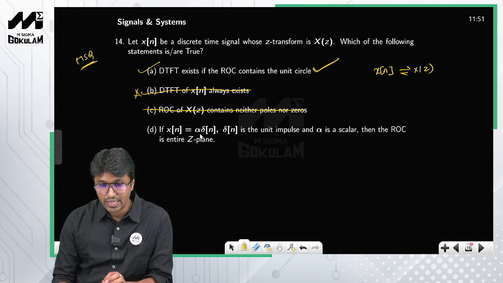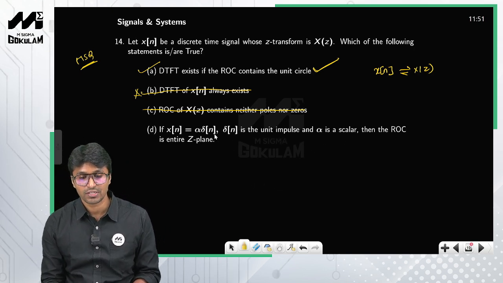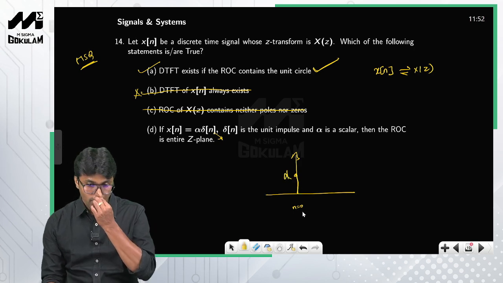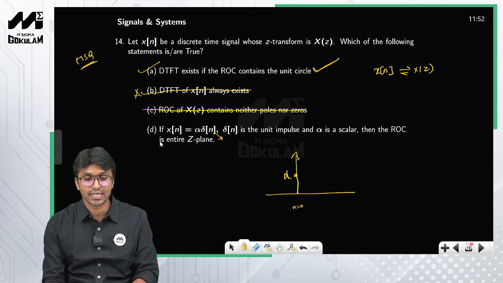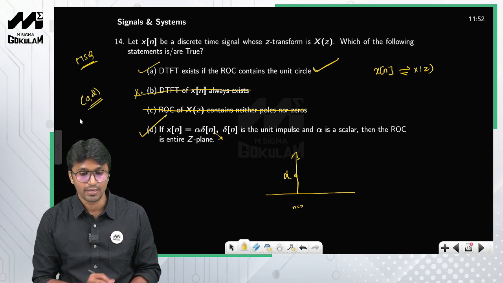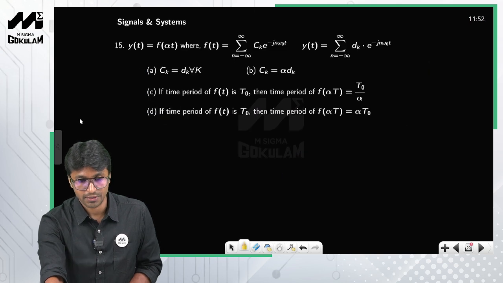If x of n is alpha times delta of n, delta of n is nothing but the unit impulse and alpha is a scalar, then the ROC is the entire z plane, right? This is a finite duration signal because delta of n exists only at n equal to 0. The amplitude at n equal to 0 is 1, and now it is scaled by alpha, so 1 into alpha is alpha. This is a finite duration signal, and we have learned that for a finite duration signal the ROC is the entire z plane, so therefore option D is also correct. So the correct options are A and D, right? So this is how you analyze the question. Now let us move on to the next question.